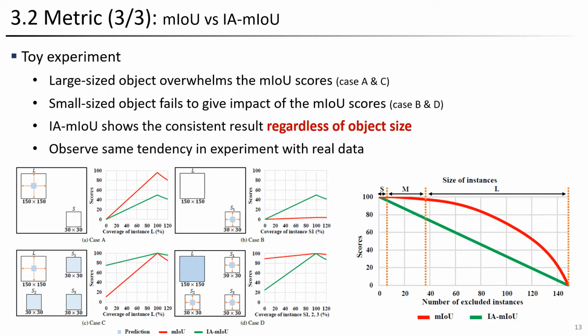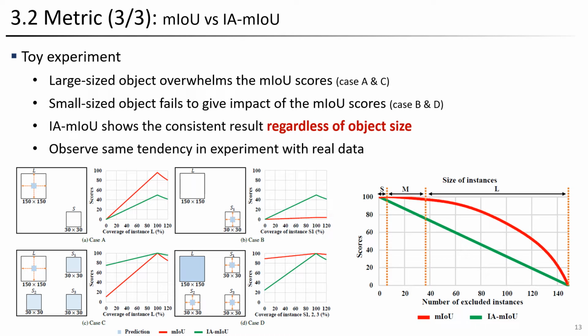Through toy experiments, we confirm that the MIOU metric shows biased results toward larger objects. In cases A and C, the score rises sharply as the prediction result for large objects improves. Particularly in case C, despite correctly predicting all small objects, the score remains low. However, as the result for one large object improves, the score rises significantly.